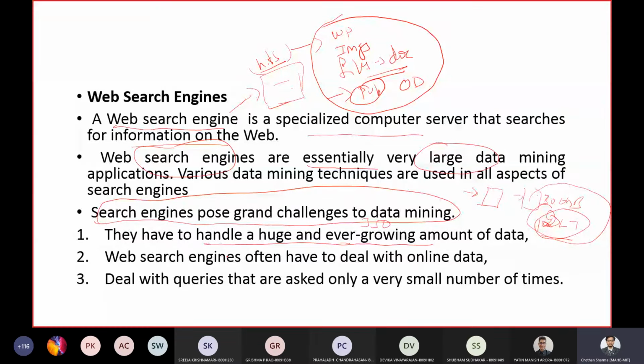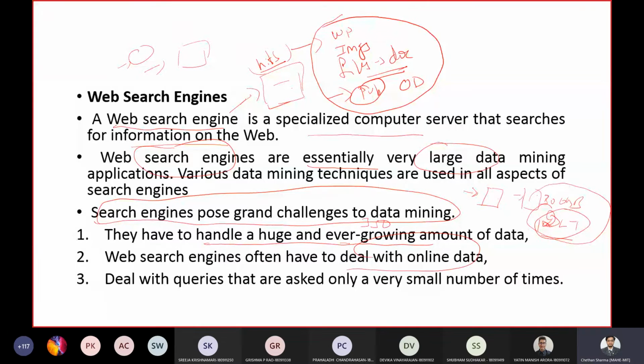One more thing is that a search engine will have to deal with online data. The developer who builds a search engine would have built it for an offline application. Offline means there is a limited amount of data which your search engine can search.